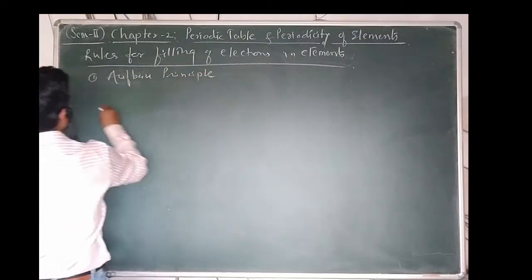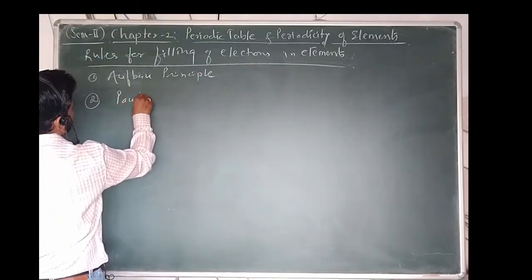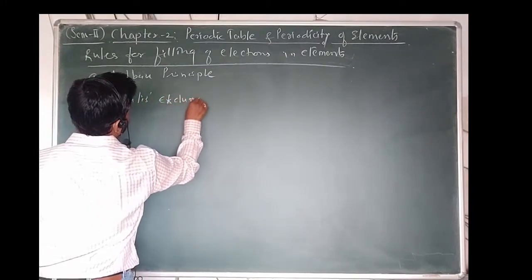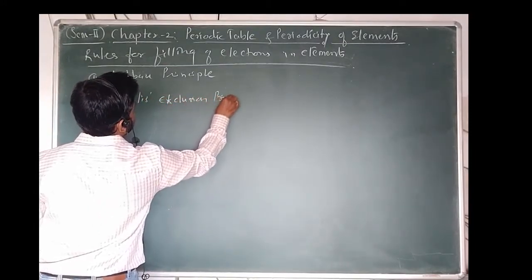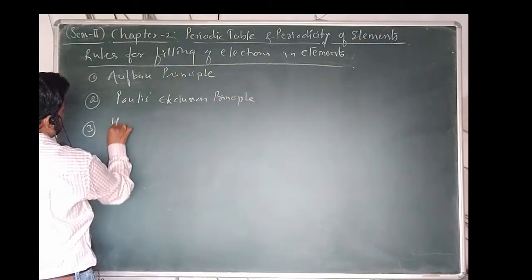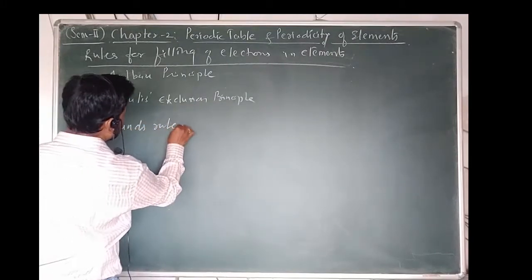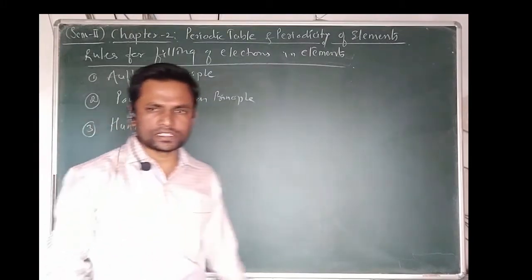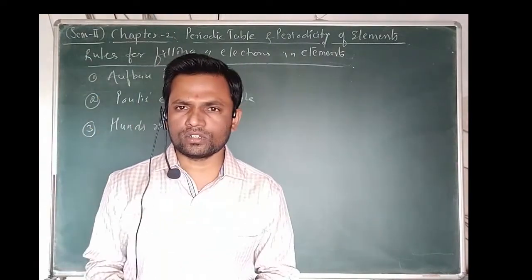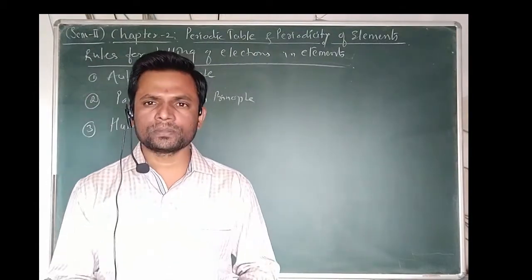Here we are going to recapitulate. The second one is Pauli's exclusion principle, and the third one is Hund's rule. These are the different rules or principles. With these three basic principles, the electrons of an atom of an element are going to be filled.